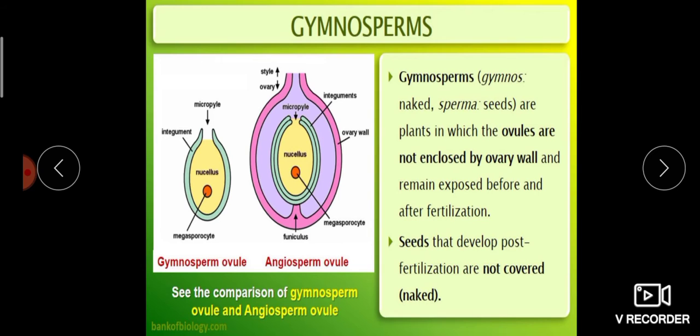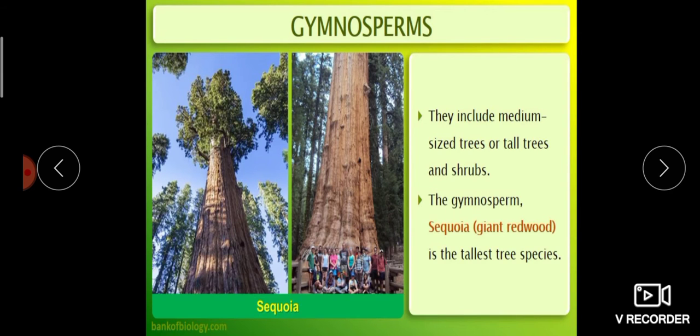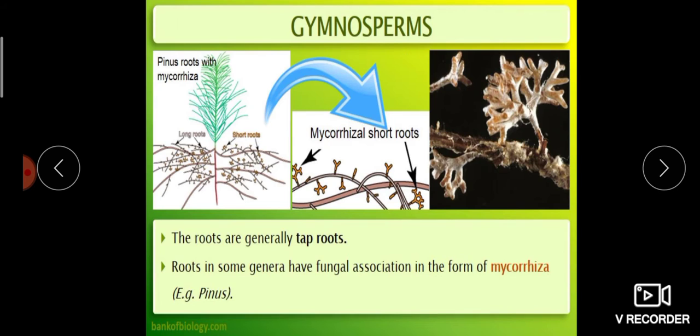Then this is the comparison of a gymnosperm ovule and an angiospermic ovule. Gymnosperm ovules have no covering. An angiosperm ovule has a covering of ovary walls and integuments. Then the habitat can be shrubs, medium-sized trees or large-sized trees. Okay, example: giant sequoia. Giant sequoia is the tallest tree species, or giant redwood.